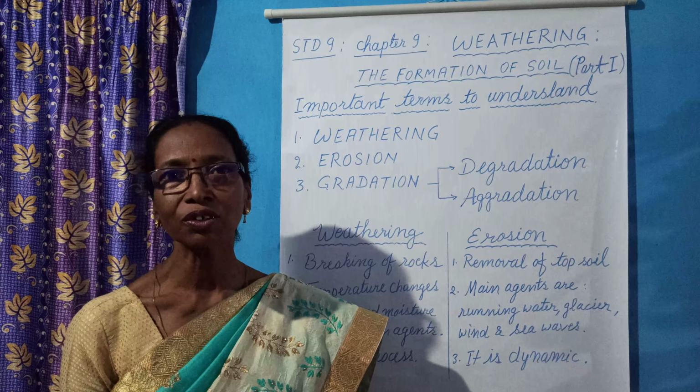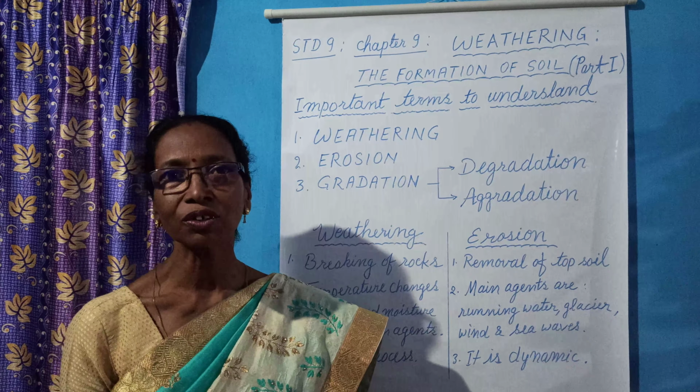What do you mean by gradation? Gradation means the leveling of the surface of the earth. Due to the process of weathering, the rocks are disintegrated and changed into very tiny particles. Due to the process of erosion, the weathered particles are transported and taken to somewhere, and in the low-lying region they are being deposited. And they are being deposited layer by layer, and in the low-lying areas they level it, and this leveling is known as gradation.